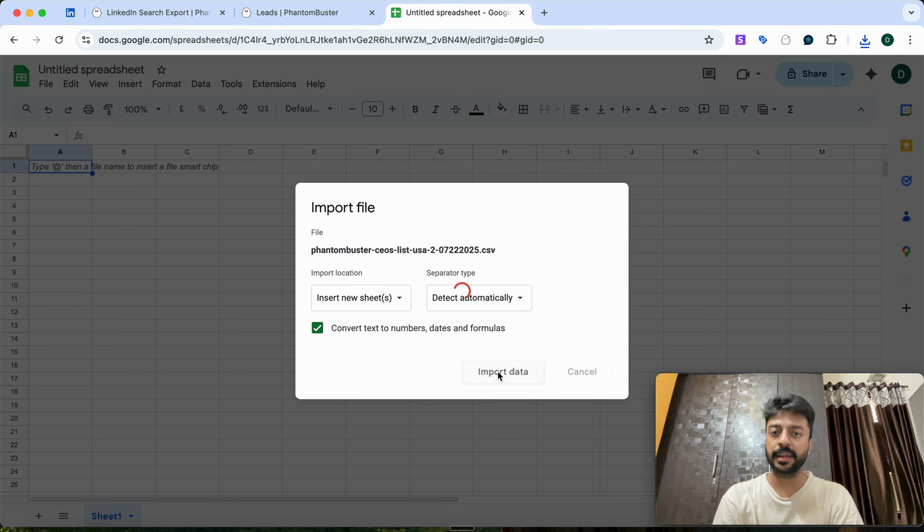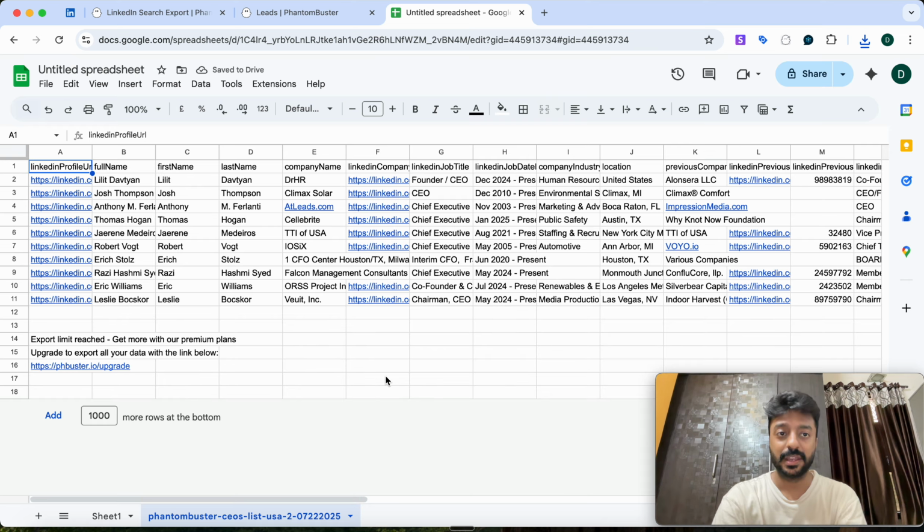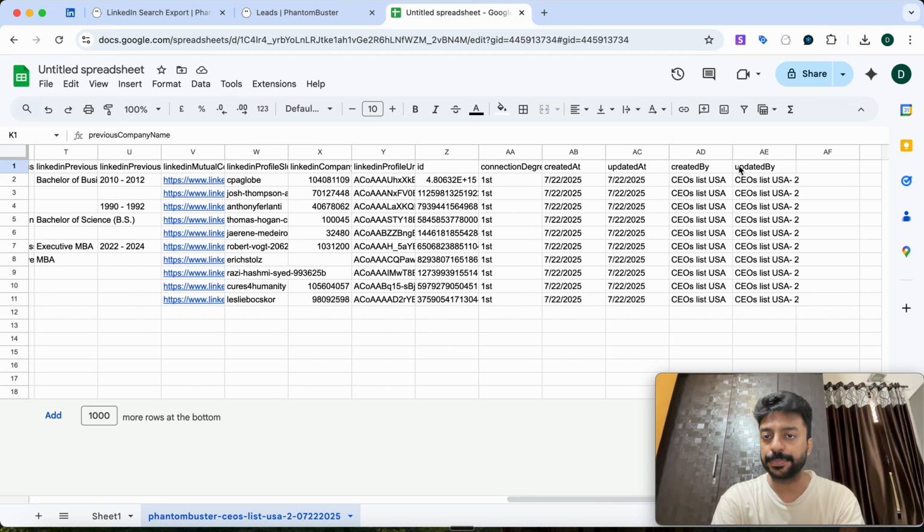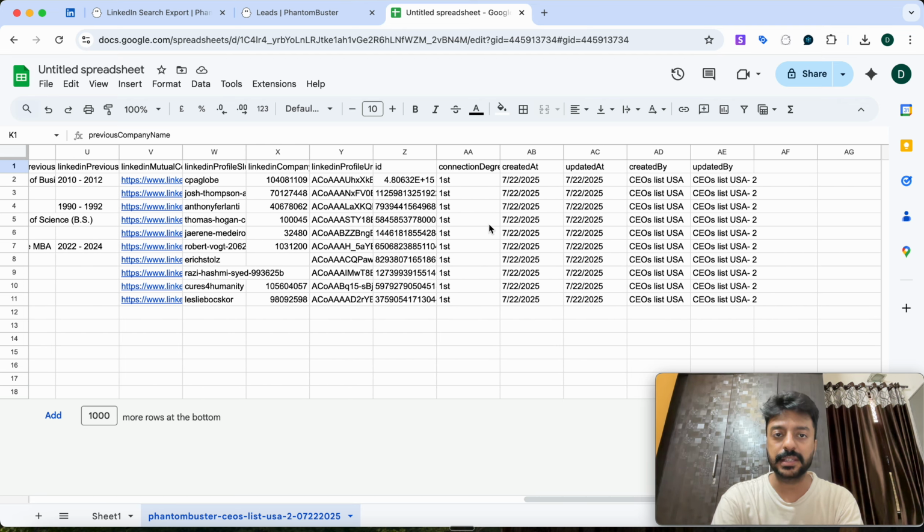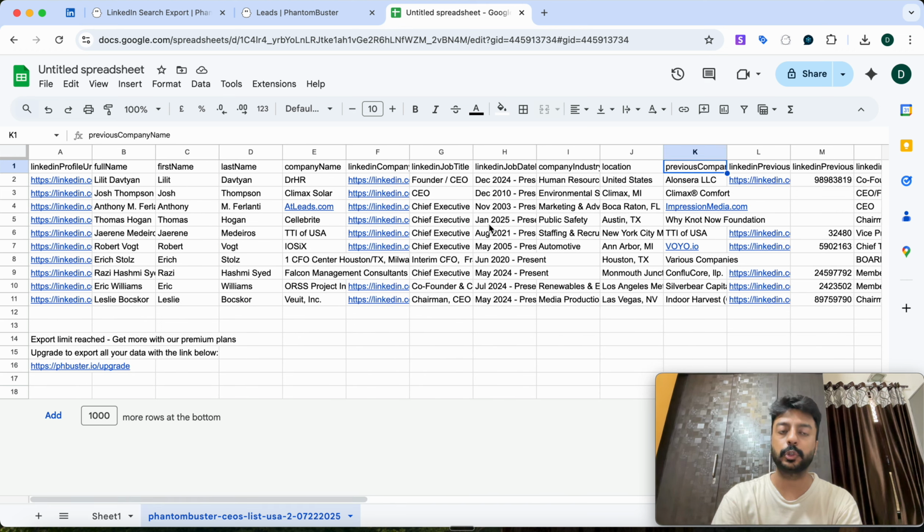That's it. Now the data has been fetched, where we have their LinkedIn URL, their full name, their first name, their last name, their company name, their LinkedIn company URL as well, which is basically their page URL, then their job title, their job date range, the company industry, that means the industry that the company belongs to, then the location. Because we filtered on the basis of USA, the location that you will primarily see is from the USA, then their previous company name as well, and all this data is coming up.